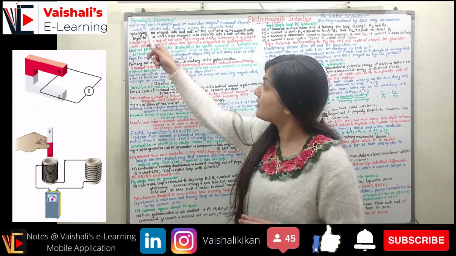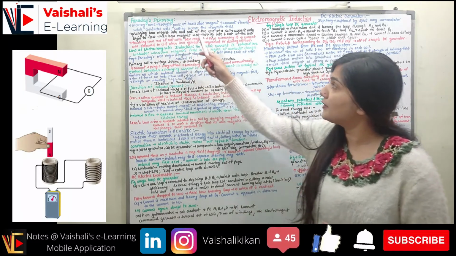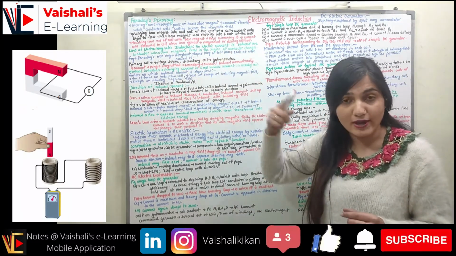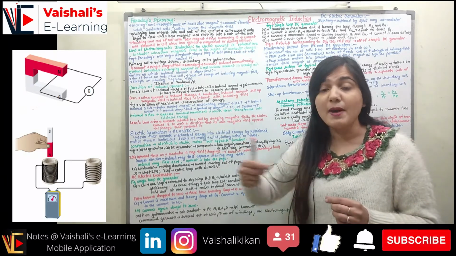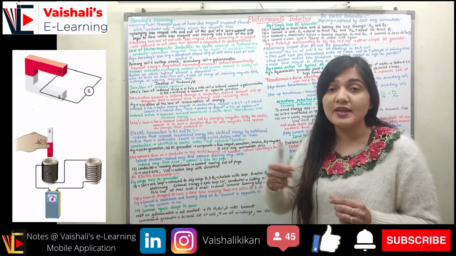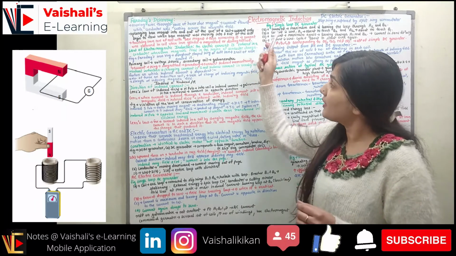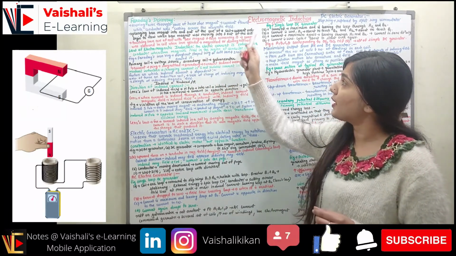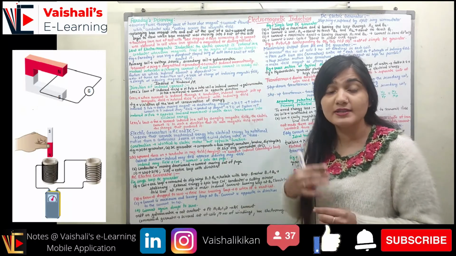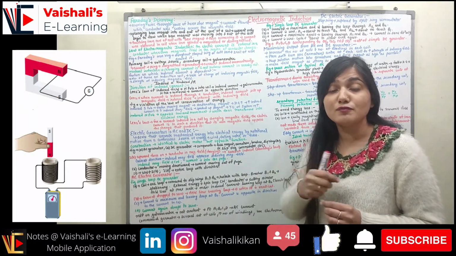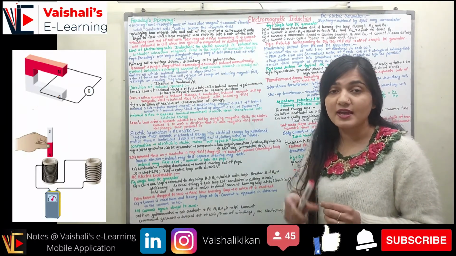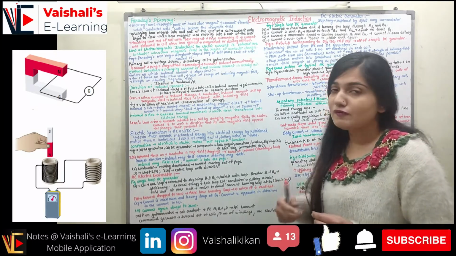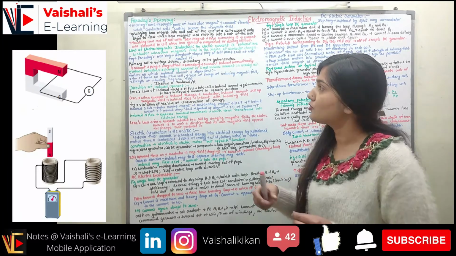Then he used a bar magnet plunging into and out of the core of a coil. In the second case, he took a coil which was stationary, but the bar magnet was plunging in and out of the coil. The current only began to flow when the bar magnet was moving into and out of the coil. Only while the bar magnet was moving in and out did we observe current flowing in the coil. If the bar magnet was stationary, there was no current.